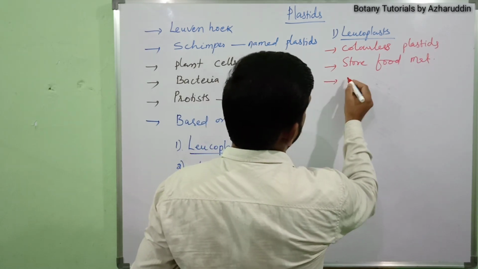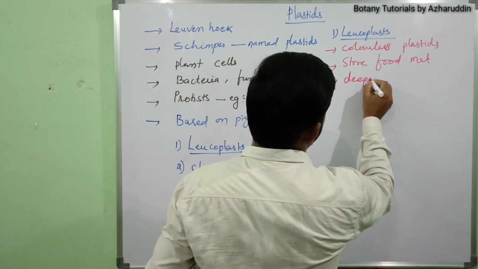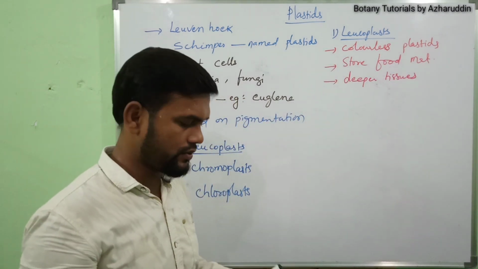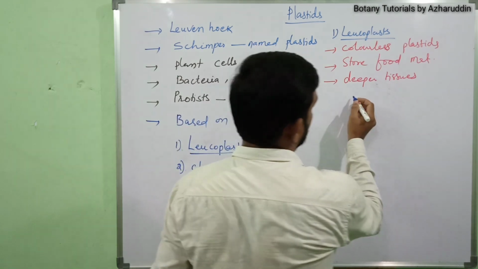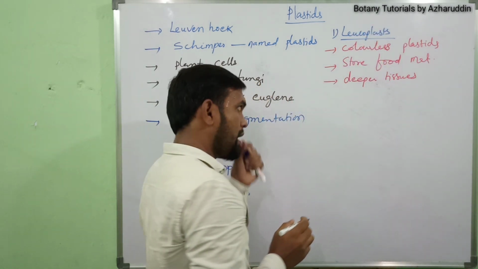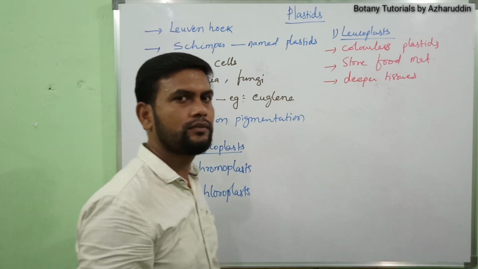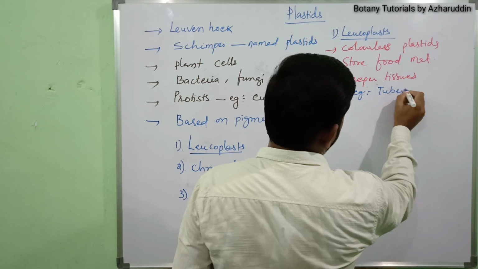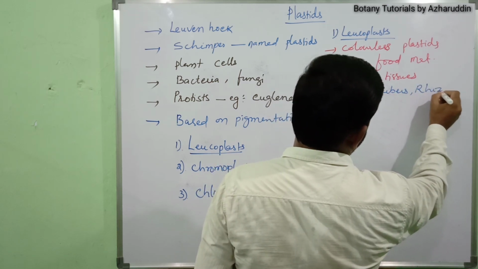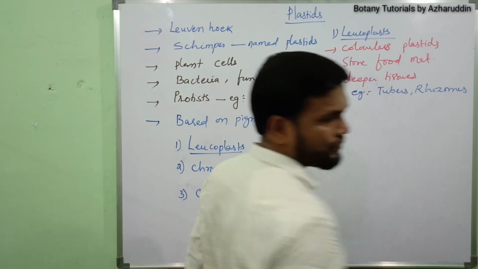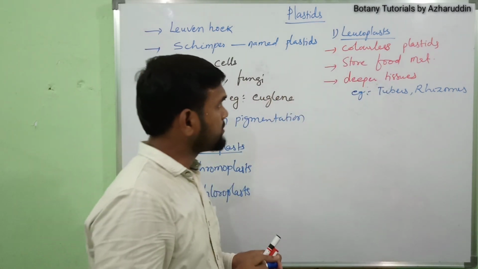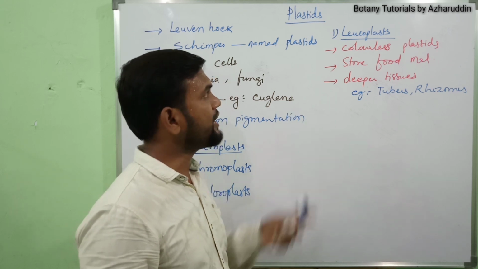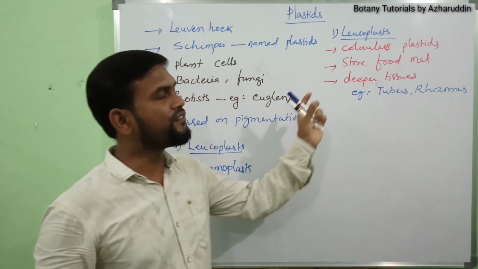They occur in deeper tissues like roots, rhizomes, tubers, etc. In these, leucoplasts are present and they store food material.